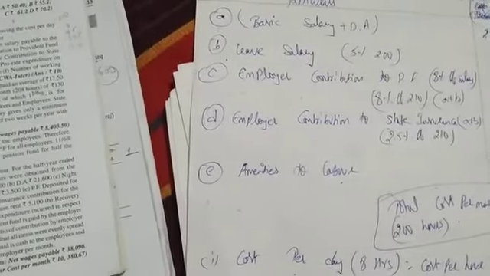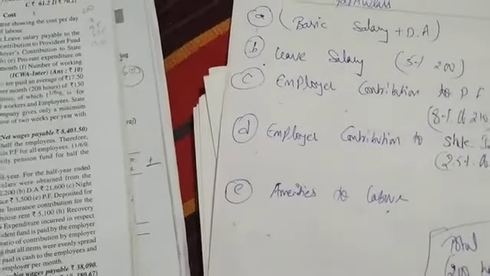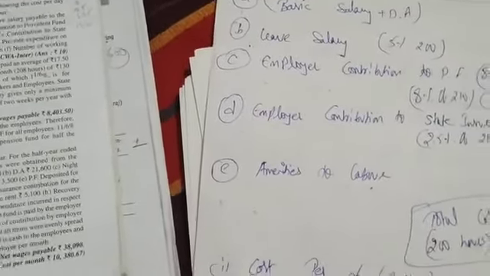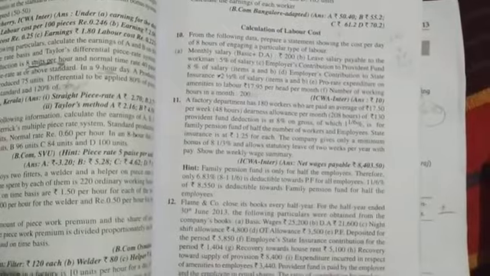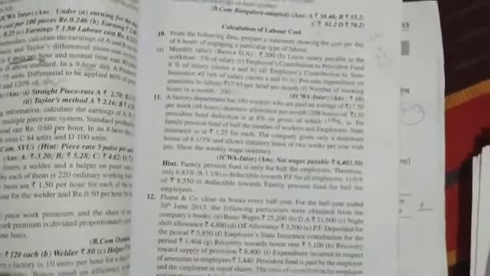So this could be asked along with wages and incentive plans, Halsey, Rowan, Merrick Taylor. That's all, 2 problems. The rest of the problems we'll see in tomorrow's class. I'll solve 2 or 3 problems from this calculation of labor cost. Then I'll start one more new chapter called labor material. Okay, chaliye, thank you.